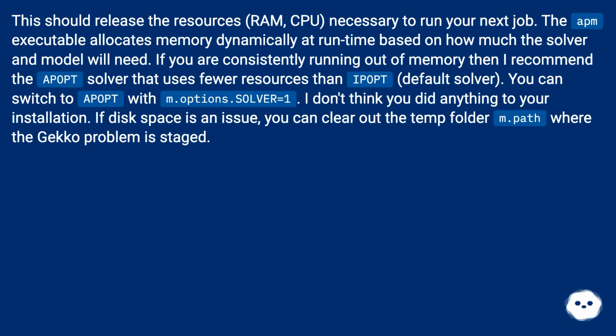The APM executable allocates memory dynamically at runtime based on how much the solver and model will need. If you are consistently running out of memory, then I recommend the APOPT solver that uses fewer resources than IPOPT, or default solver. You can switch to APOPT with m.options.solver equals 1. I don't think you did anything to your installation. If disk space is an issue, you can clear out the temp folder m.path where the Gekko problem is staged.